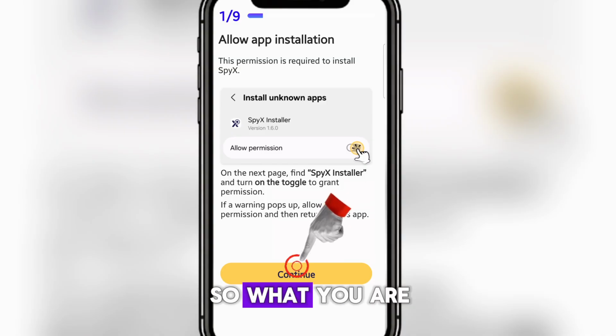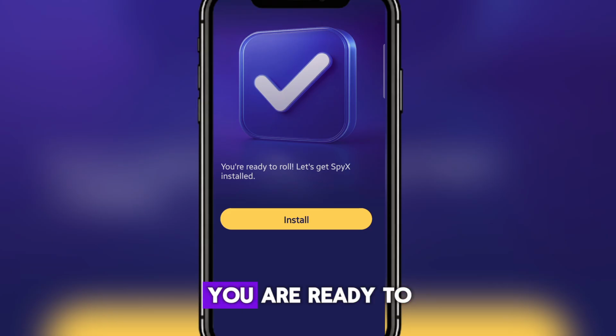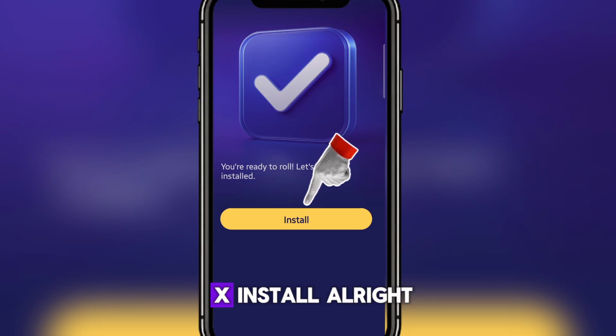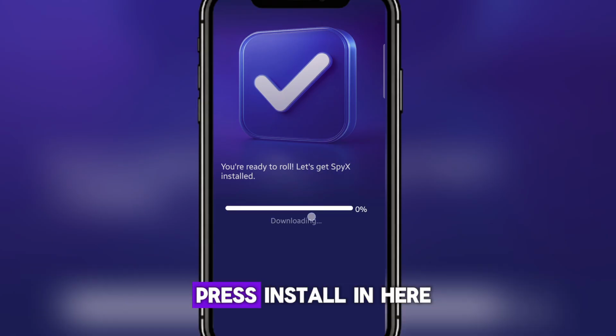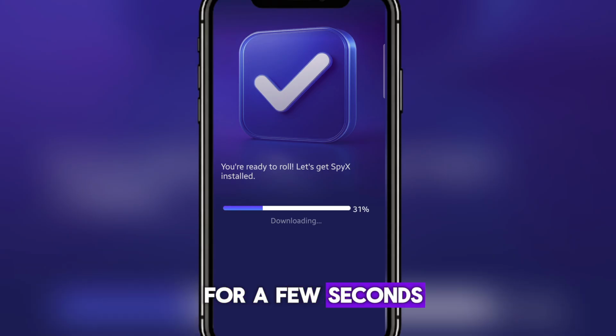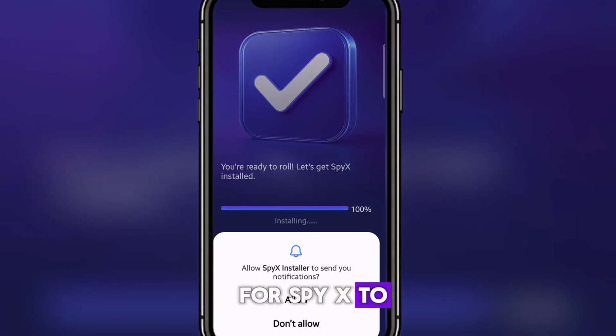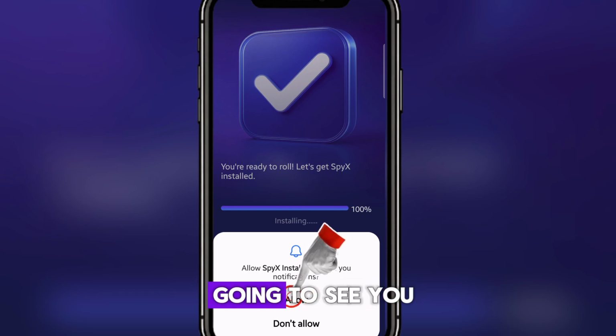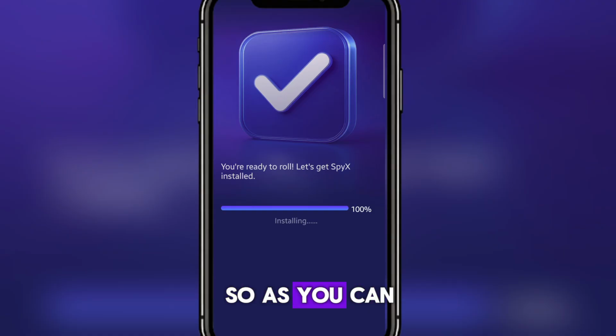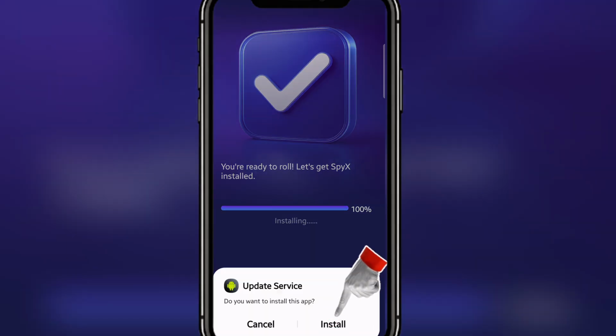All right, so we are going to press continue. Permission, you are ready to roll. Let's get SpyX installed. Then I'm going to press install in here like this. When I press install, I have to wait a few seconds for SpyX to finish installing. All right, you will see allow or don't allow, so I'm going to press allow. As you can see, you are ready to roll. It is installing right now, so we have to wait a little bit for it to finish.